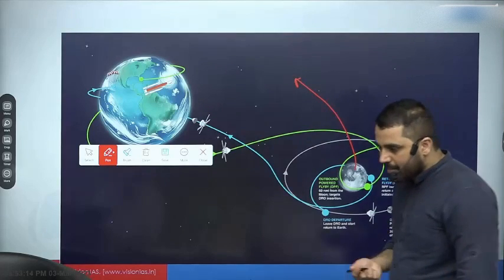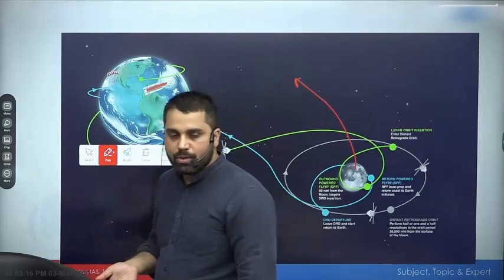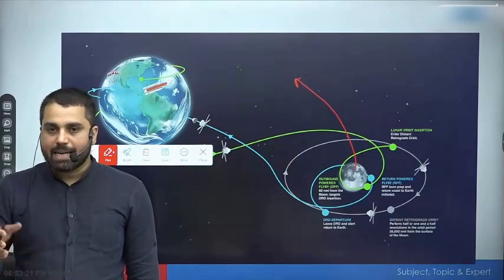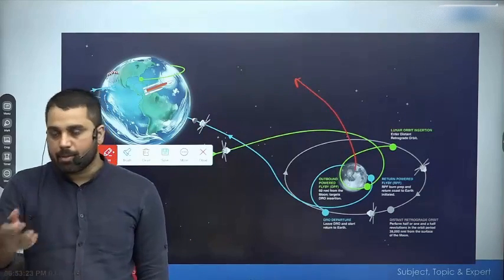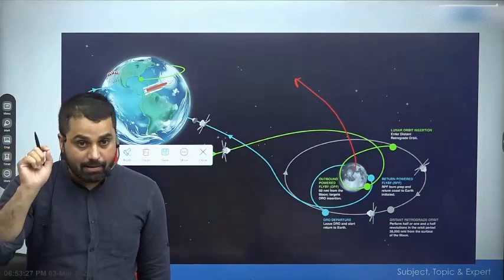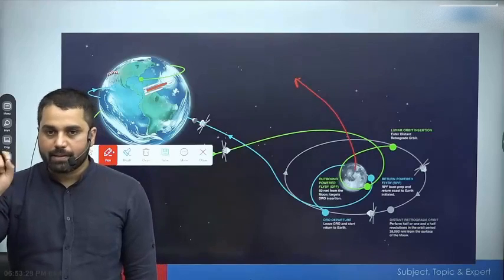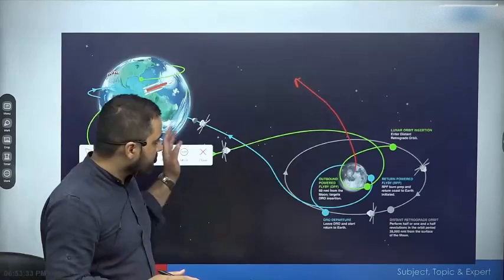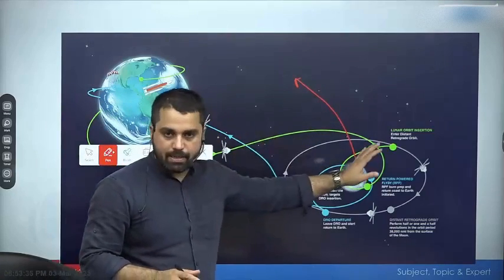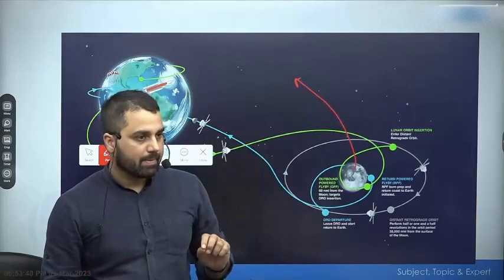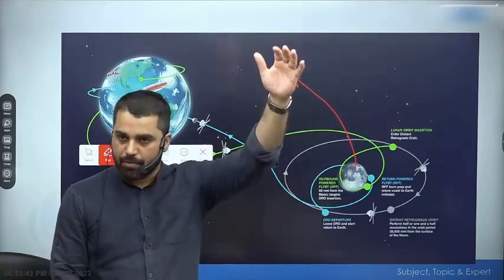Why has NASA done it? Because they now know that such orbits are much more stable because they get some sort of gravitational input from Earth also. So I will again repeat: the goal of the Artemis mission is to send this Orion spacecraft into a lunar orbit, and especially into an orbit called distant retrograde orbit. Distant means it is very far away from the Moon.